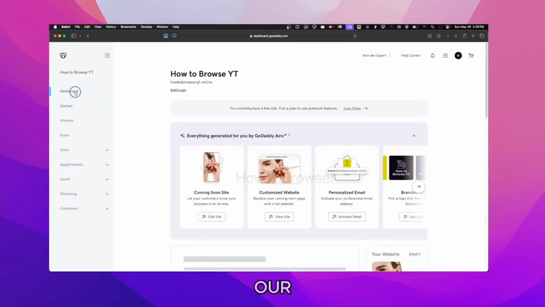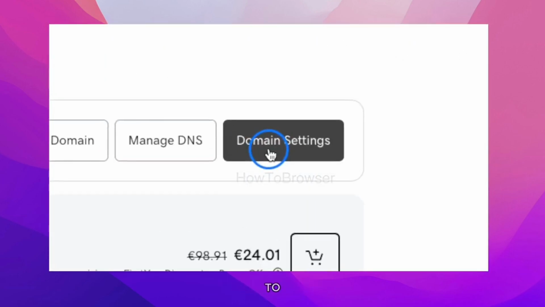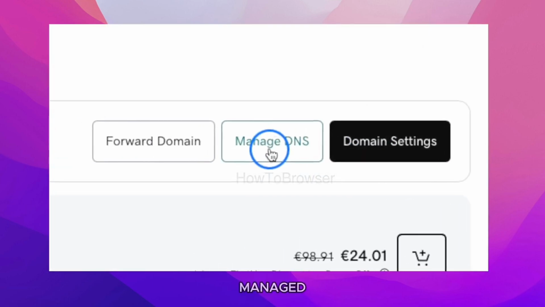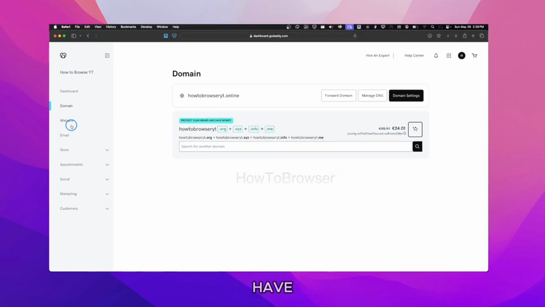Now here we can see our dashboard, domain, website. We can add a domain here if you want to change some settings for your domain, manage it, change settings for your DNS, forward the domain. Here you have the website, email, store, appointments, social marketing, and customers. You can also click on your profile to see other settings.